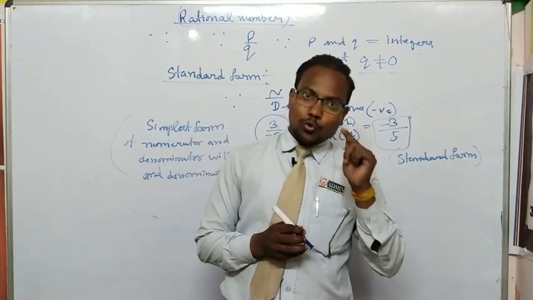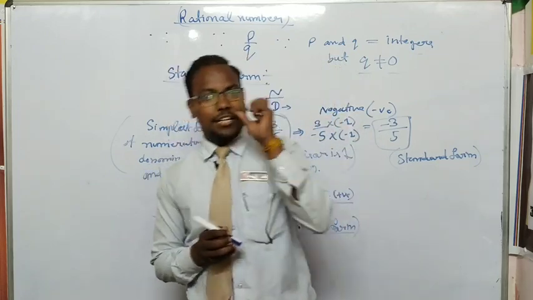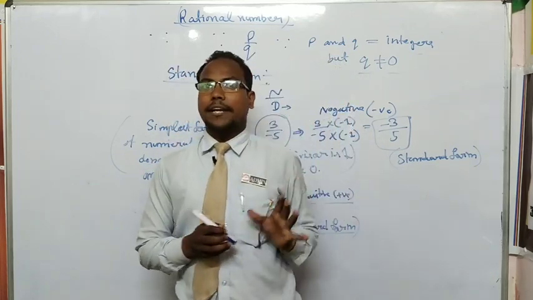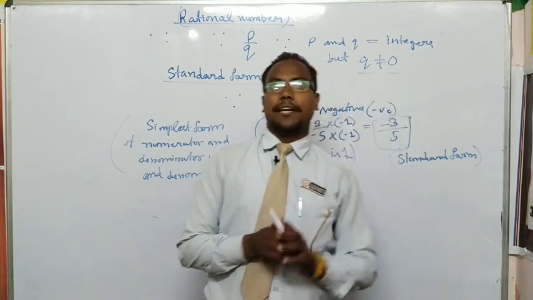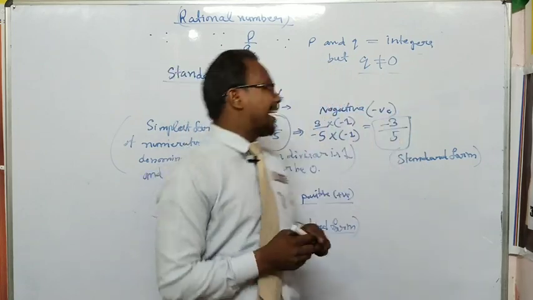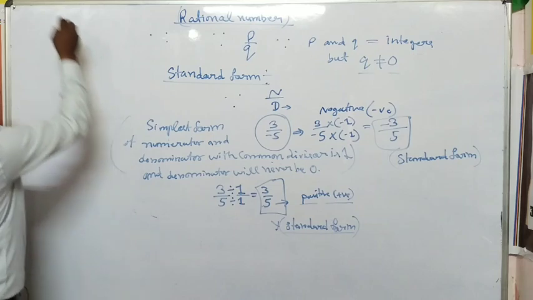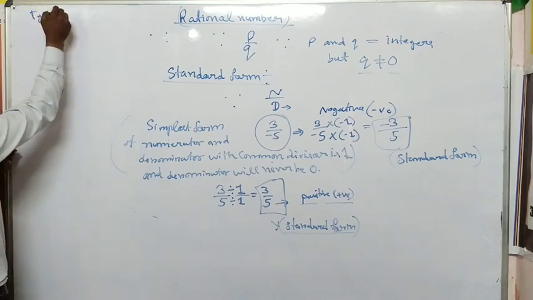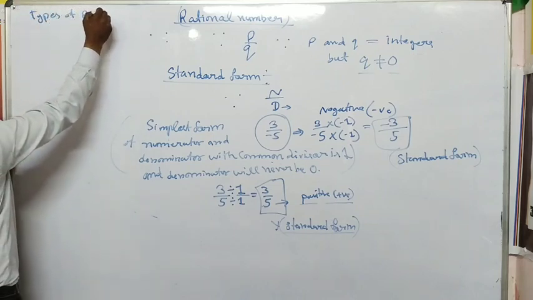In the standard form the denominator cannot be negative, but the numerator can be negative.